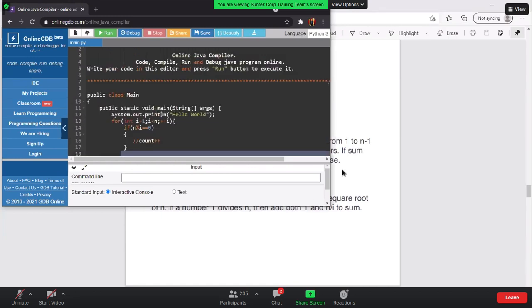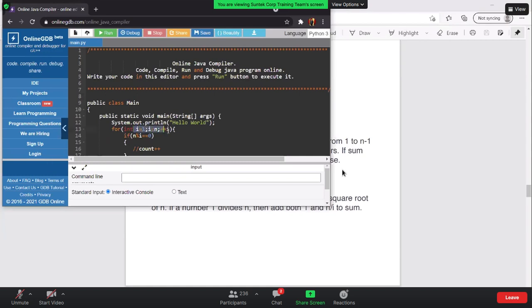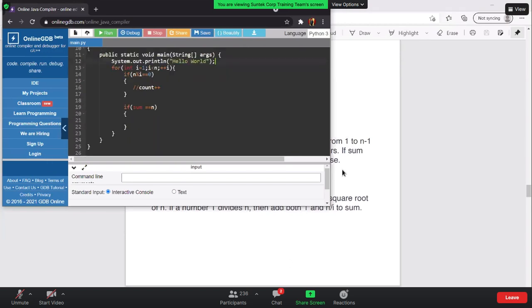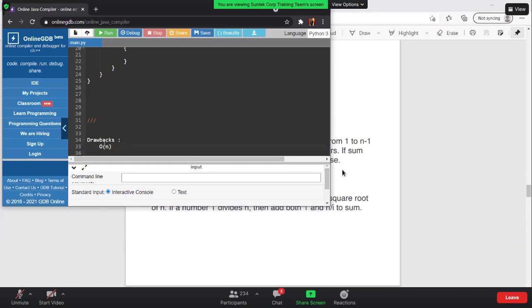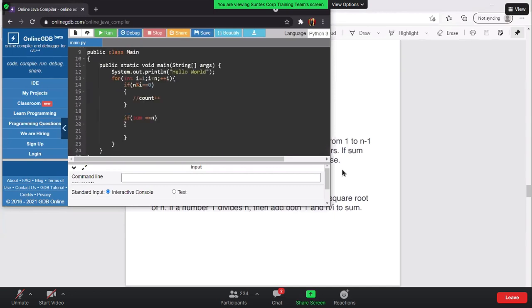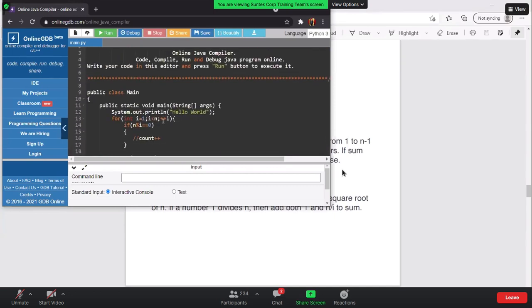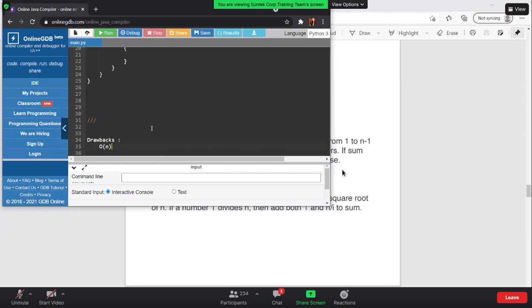Why is it not an optimized solution? First of all, if we see the for loop, we are going to iterate each and every number, starting from 1 to n minus 1. Let me tell you the drawbacks of this solution. What are the drawbacks you guys see over here? The very first drawback I see is that the time complexity is big O of n. Is there a way we can reduce it? Why is it big O of n? Because we are iterating a loop from 1 to n, and everything we need to calculate.